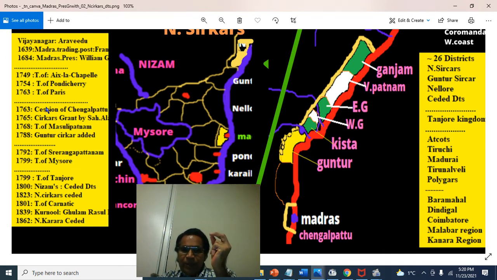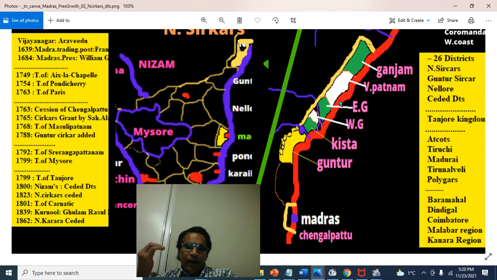The next year, 1765, the Treaty of Allahabad was signed by the Mughal Emperor, which gave the British the Bengal territory. At that time, Robert Clive also negotiated and asked Shah Alam to formally give these Sirkar districts to the British.